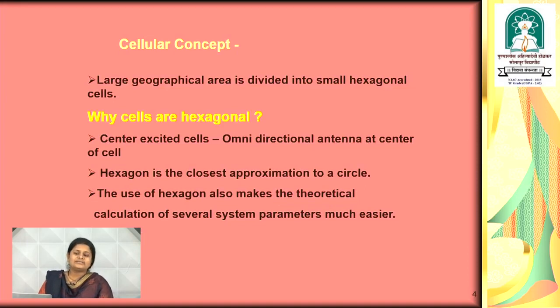Now, why are cells hexagonal? The hexagon is the closest approximation to a circle, and at the center of the hexagonal cell, an omnidirectional antenna is used. This antenna covers the users in all directions. The use of hexagons also makes the theoretical calculations of cellular systems and their parameters easier, such as the calculation of frequency planning, the radii of the cells, the diameter of the cells, etc. The system parameter calculations are made easier by using hexagonal cells.